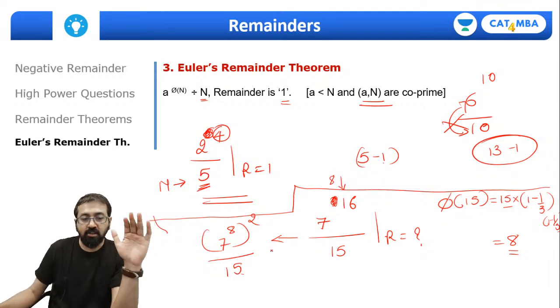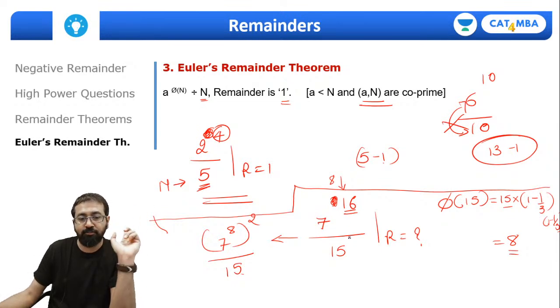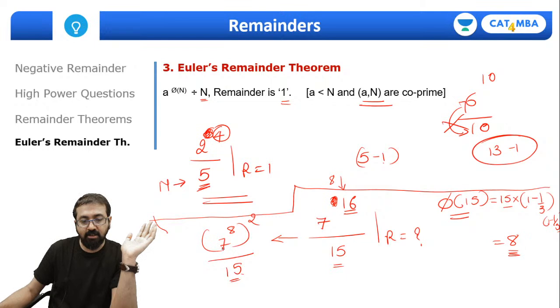Euler's remainder theorem says that the number in the power should be phi of n if this is the n. For 15 we found phi of n, the number of coprimes less than 15, and it's 8. So I can write this as 7 raised to 8 whole square, which is nothing but 7 raised to 16. Now 7 raised to 8 divided by 15, remainder is going to be 1.